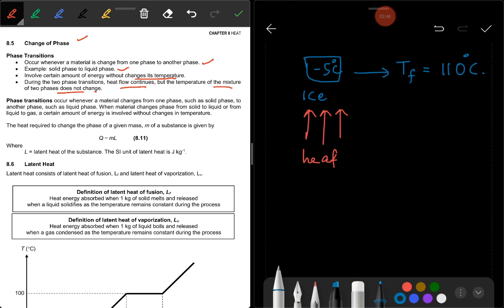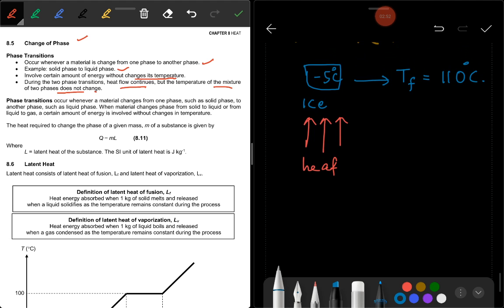Now I'm going to draw the phase diagram first to make you understand better.